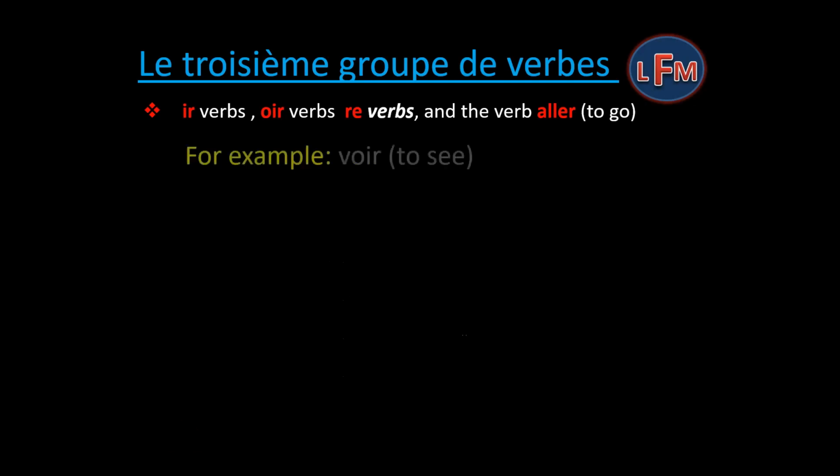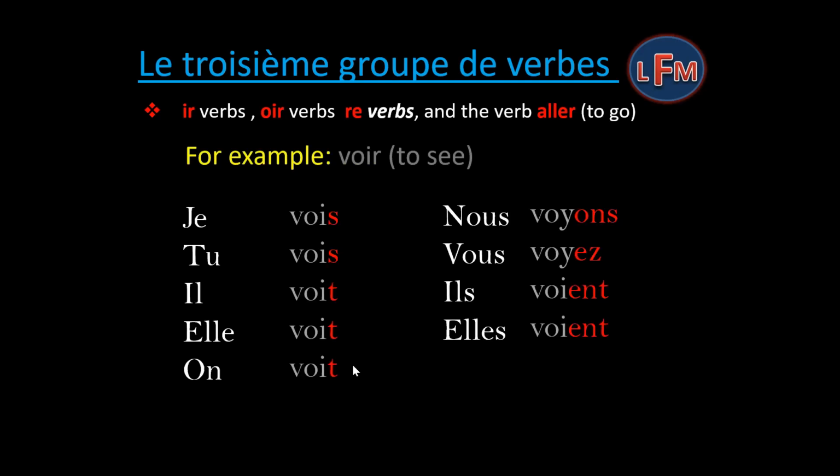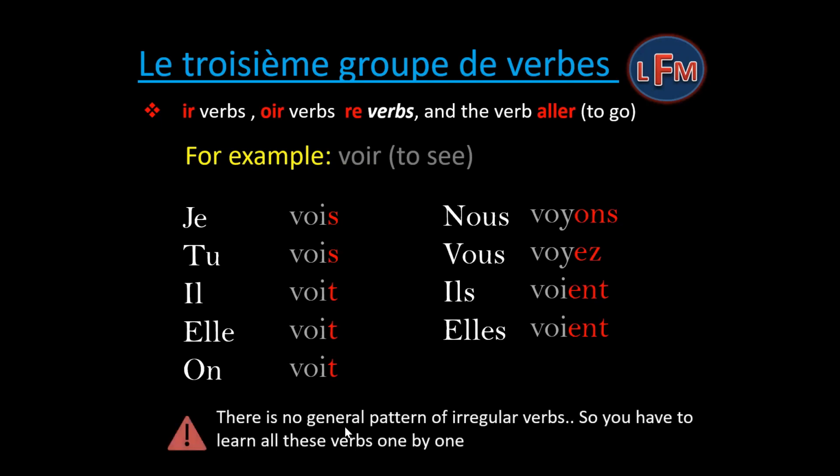Now take an example of an OIR ending verb, voir, which means to see. And it has different endings from other irregular verbs. Je vois, tu vois, il voit, elle voit, on voit, nous voyons, vous voyez, ils voient, elles voient. There is no general pattern of irregular verbs, so you have to learn all these verbs one by one.